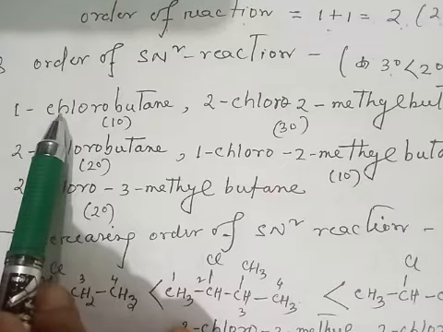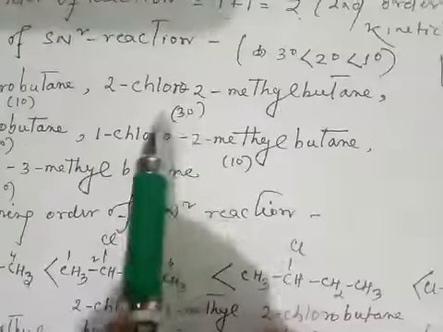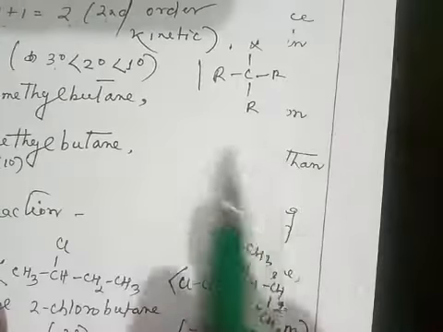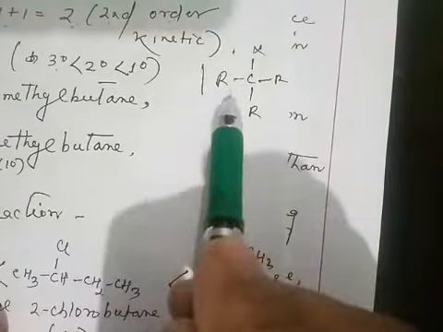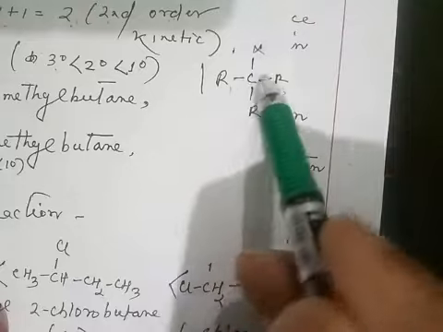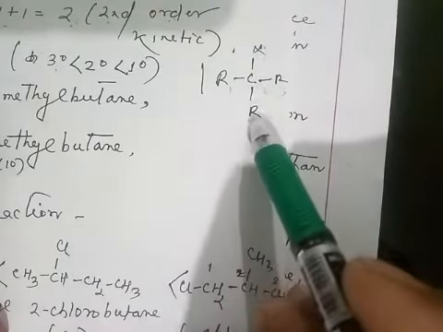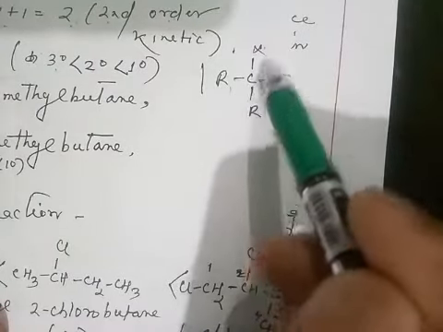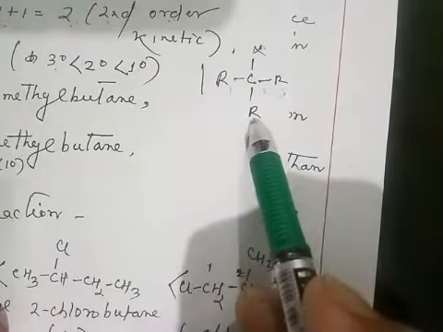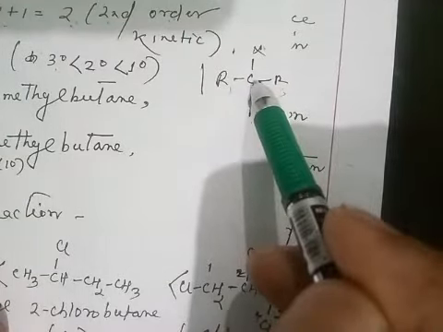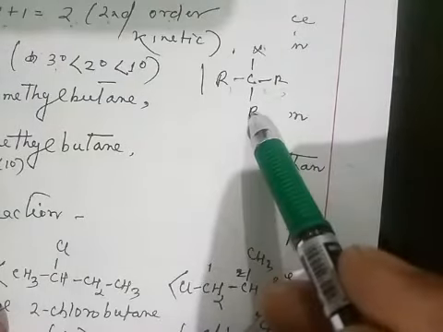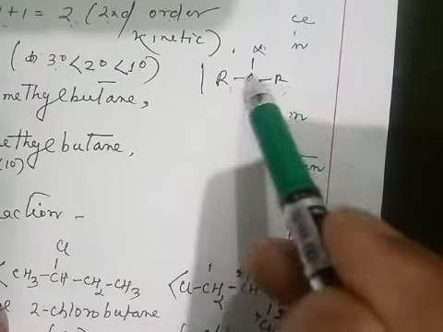And this is a tertiary haloalkane: the carbon atom bearing the halogen also carries two alkyl groups, so it is a tertiary haloalkane.